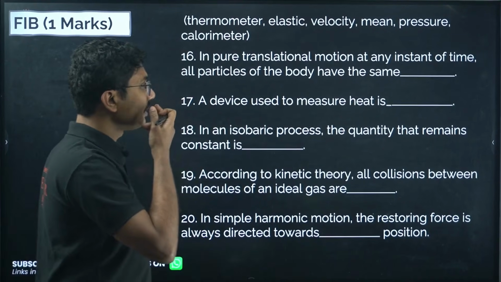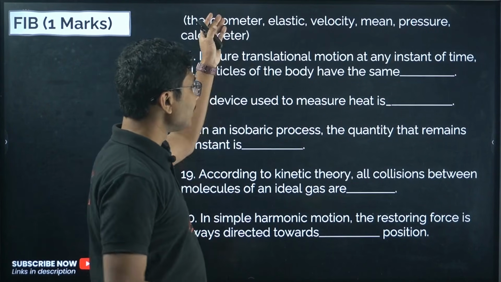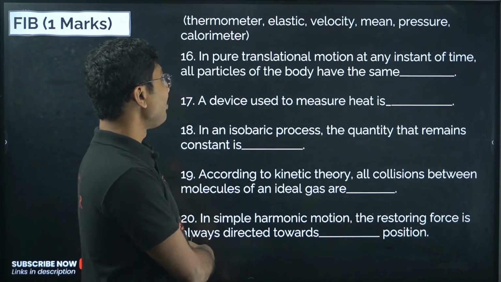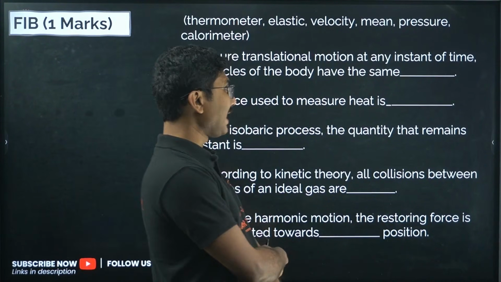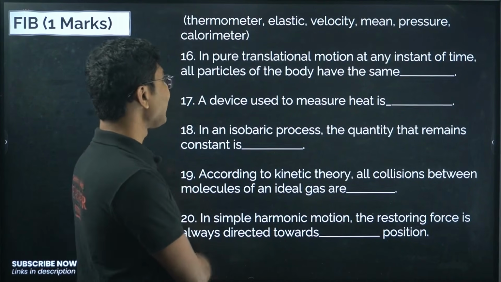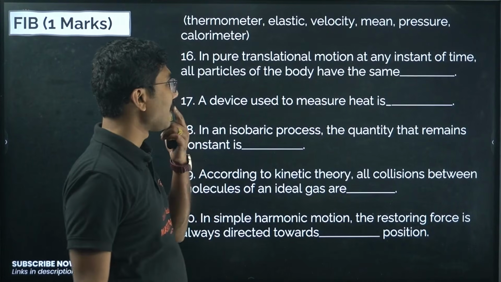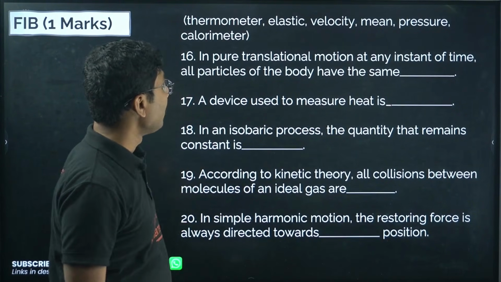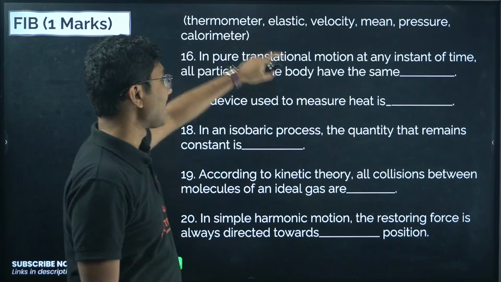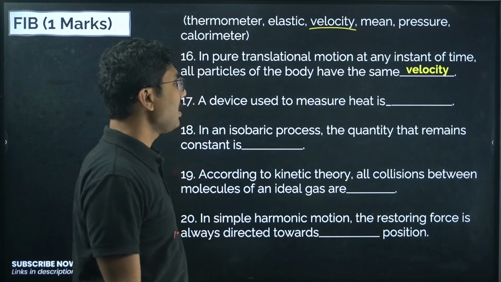Next, let us move into the fill in the blanks. Thermometer, elastic. Okay, let's see the options. No point of reading the options without reading the question. In pure translational motion at any instant of time, all particles of the body have the same. Thermometer, elastic, velocity, mean, pressure, calorimeter. So it has to be the same velocity. Pure translational motion means all particles should have the same velocity.